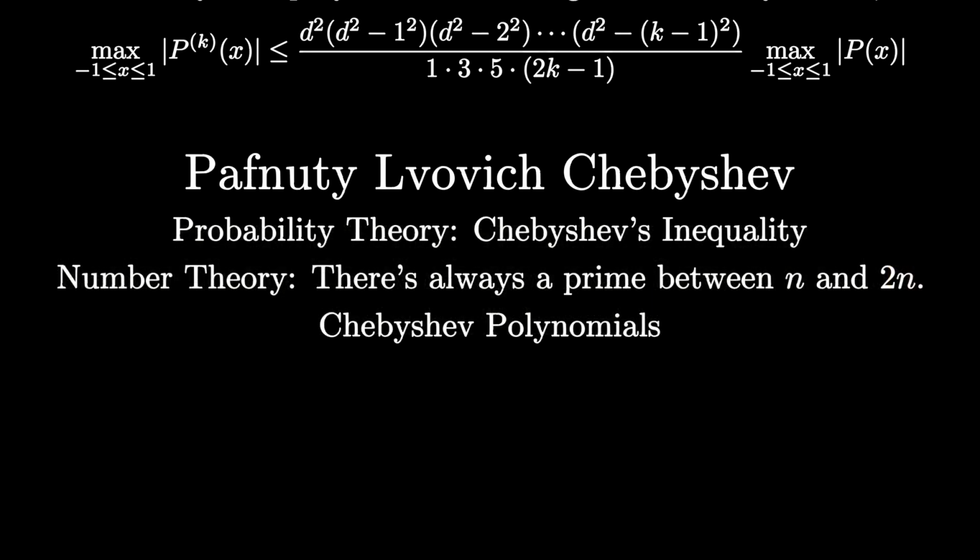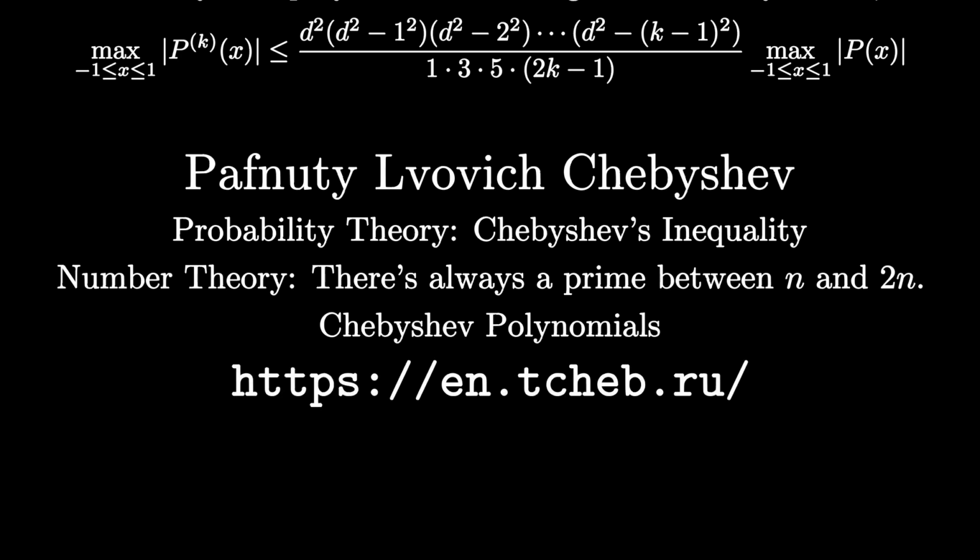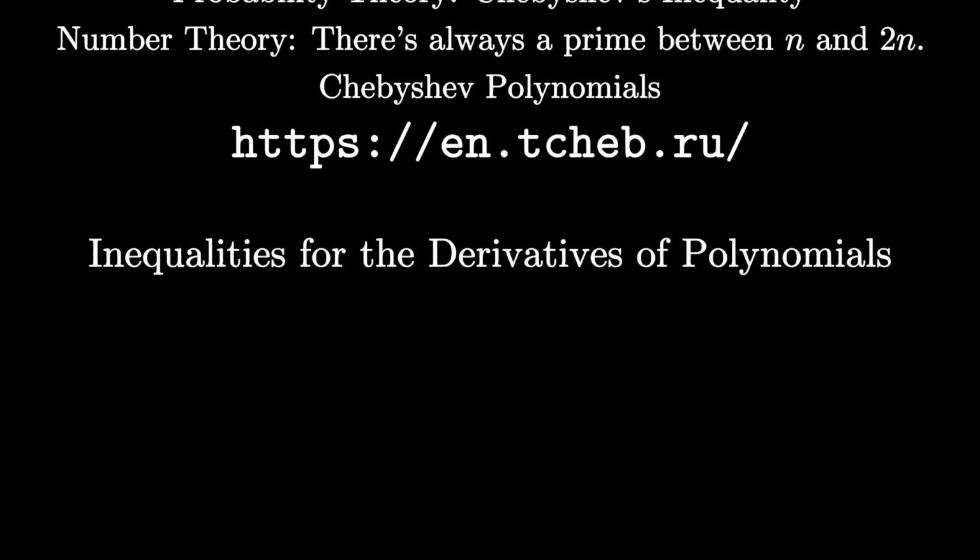His interest in these polynomials was actually in creating mechanisms that move in a straight line. You can see gorgeous depictions and videos of some mechanisms he came up with at this link. The proof that I presented in this series was taken from an article by R.P. Boas Jr. called Inequalities for the Derivatives of Polynomials. I'd like to give a shout out to the friend of mine who went over this article with me.